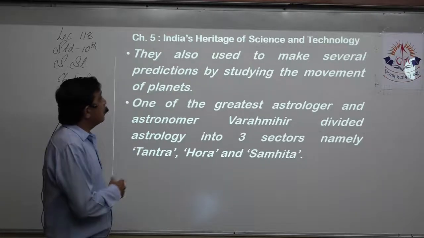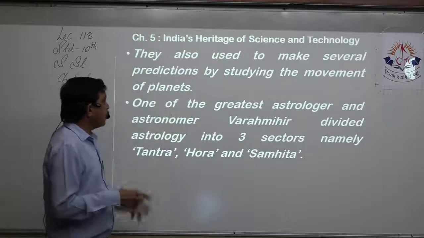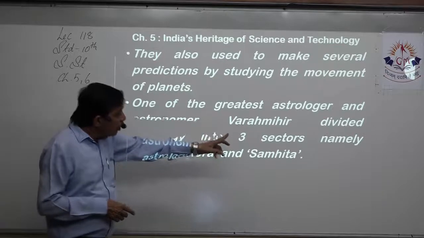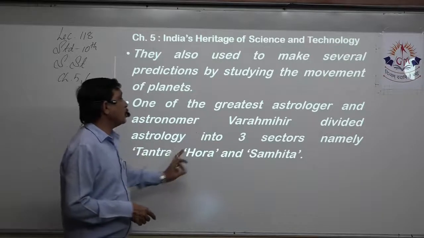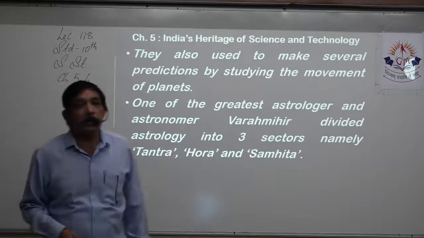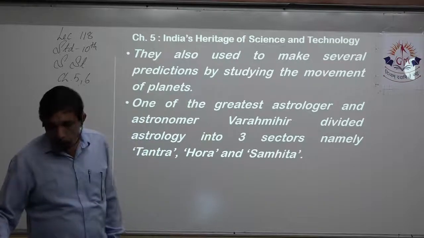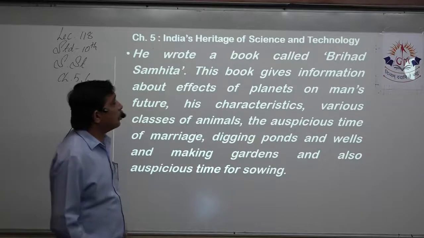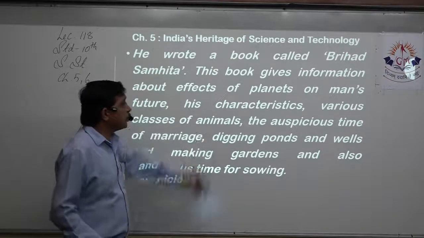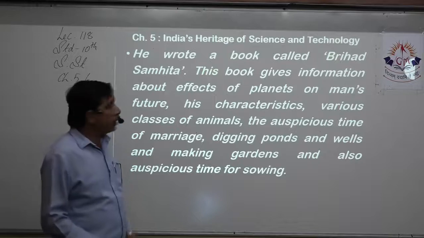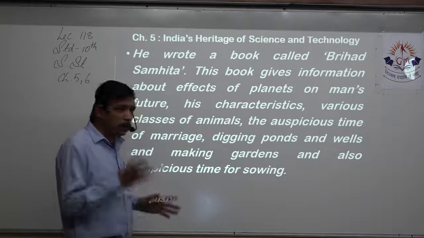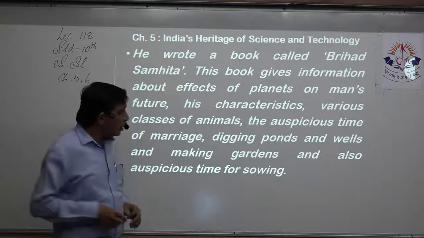They also used to make several predictions studying the movement of the planets. One of the guests now, the astronomer Varahamihira, divided astrology into 3 sectors, namely Tantra, Hora, and Samhita. He has also written the very important Brihat Samhita. This book gives clear information about the effects of planets on man's future, his characteristics, and various classes of animals. All this is given in his book named Brihat Samhita.